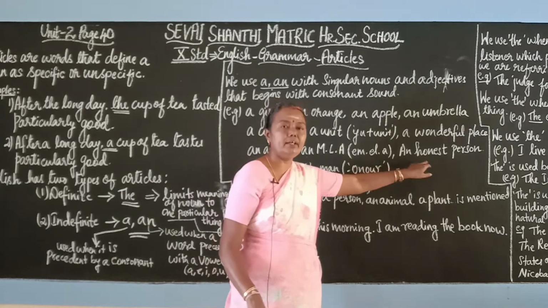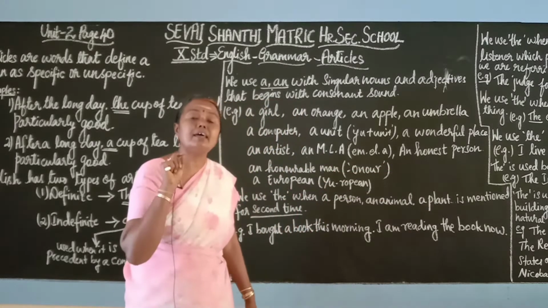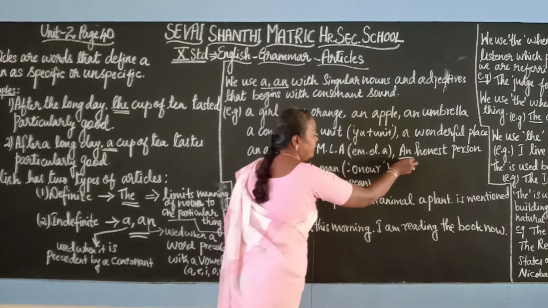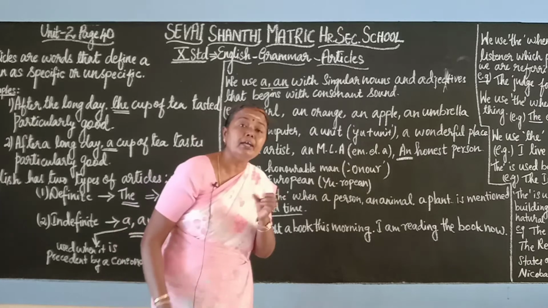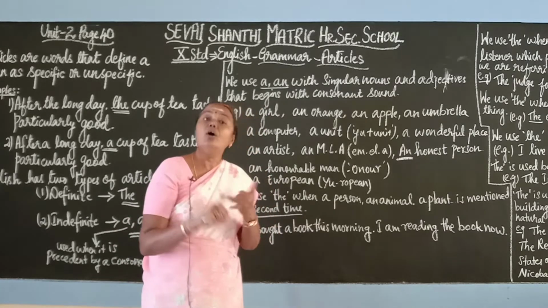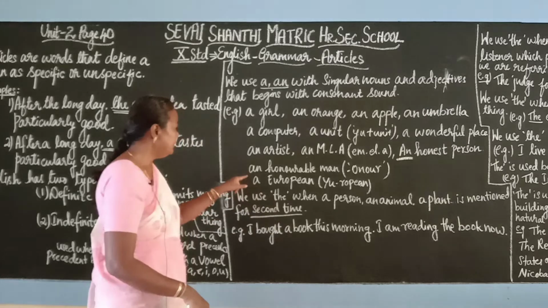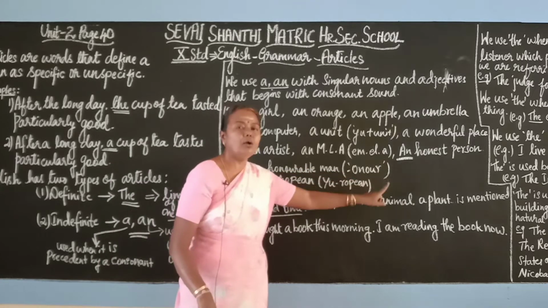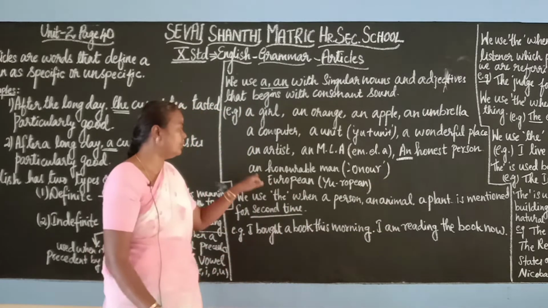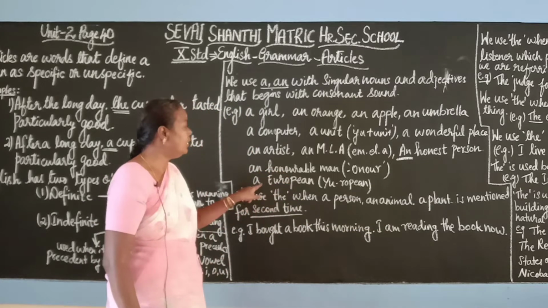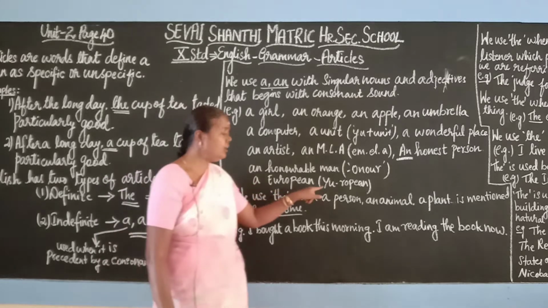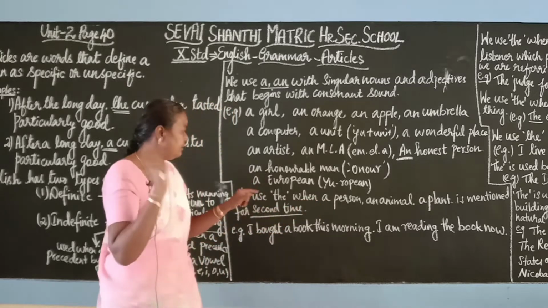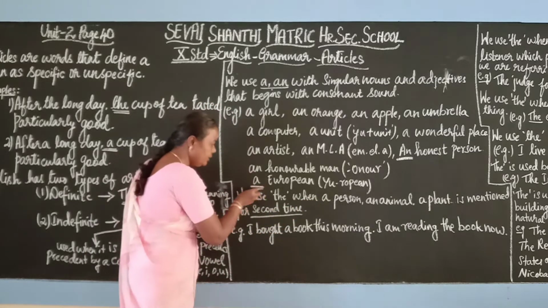Then an honest person, honest, H is silent here and O is pronounced here. That's why here it is an. So you should keep the pronunciation in mind, whether it is a consonant sound or a vowel sound. Okay, here see an honorable man, honor, O-N-O-U-R. The H is silent here. So that's why we use an honor. A European. So here U, already I told you U, Y-U. So Y is a consonant. That's why we are using a in front of European.